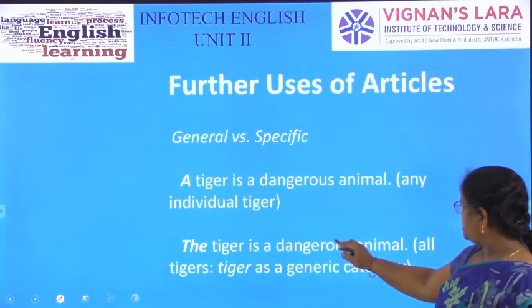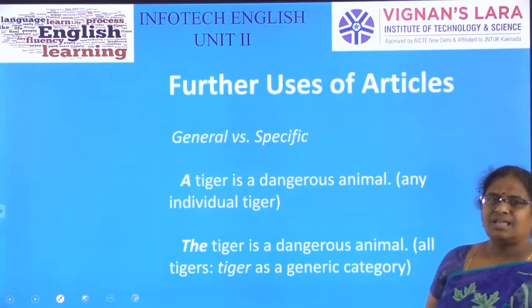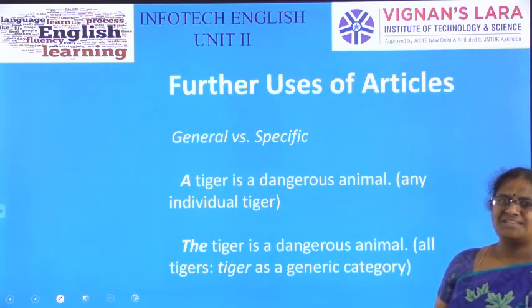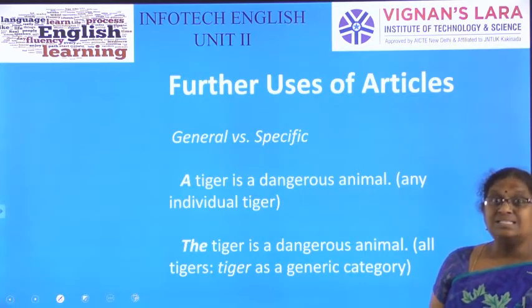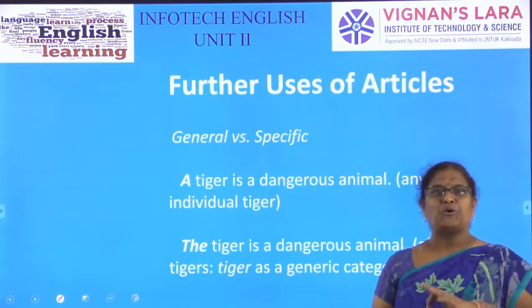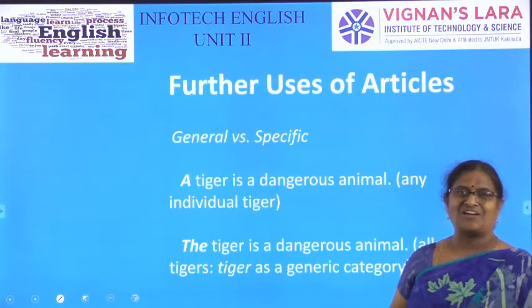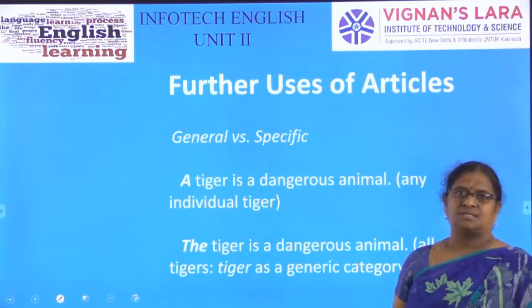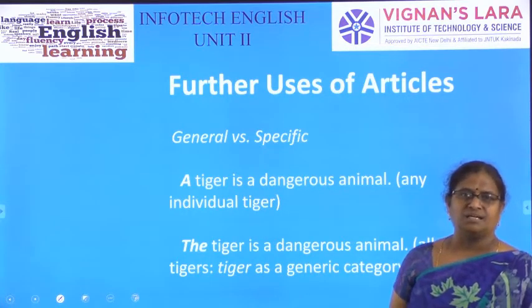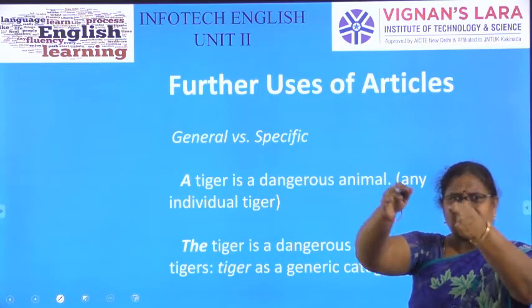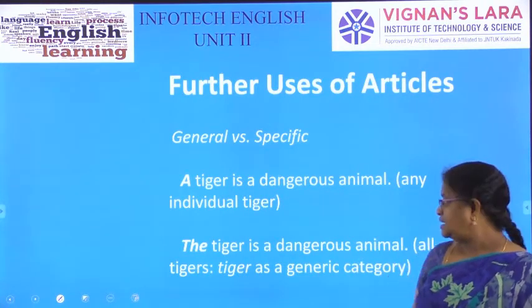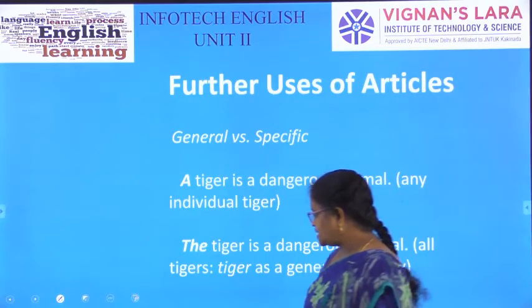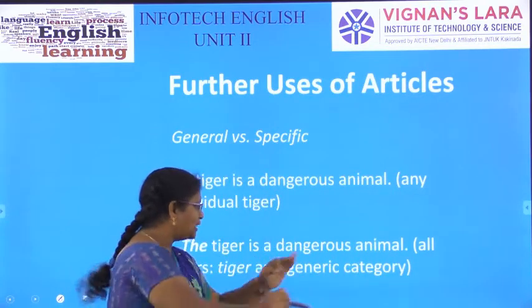The tiger is a dangerous animal. This is a different type of expression. Not that particular tiger. The tiger, the police, the student community means the entire kind comes under that. The tiger is a dangerous animal means all the tigers.